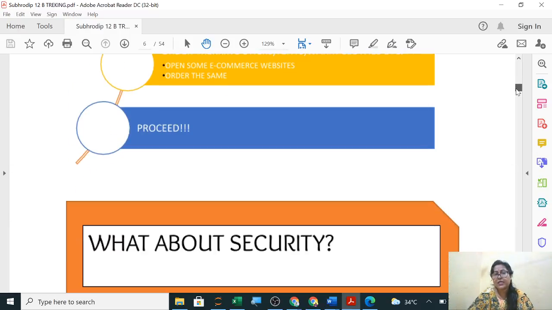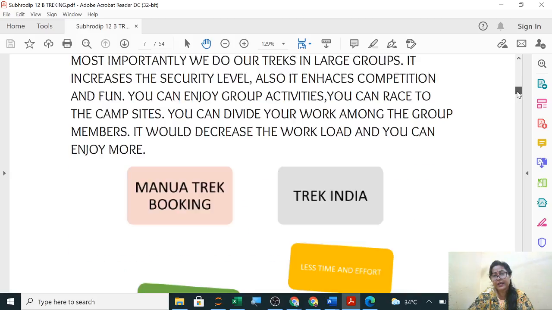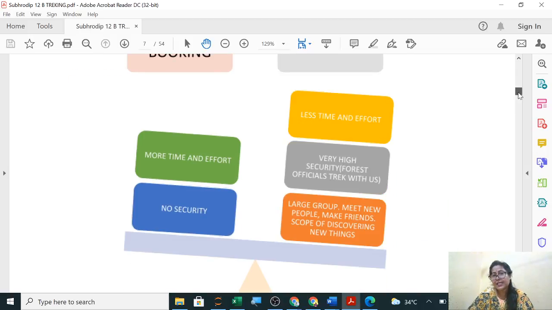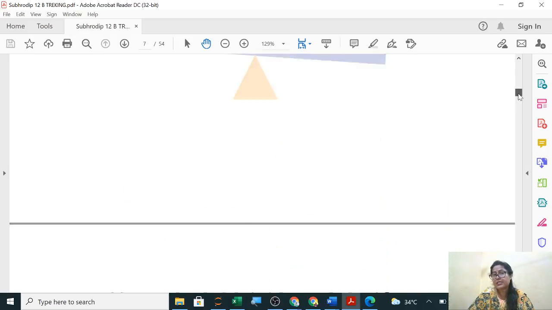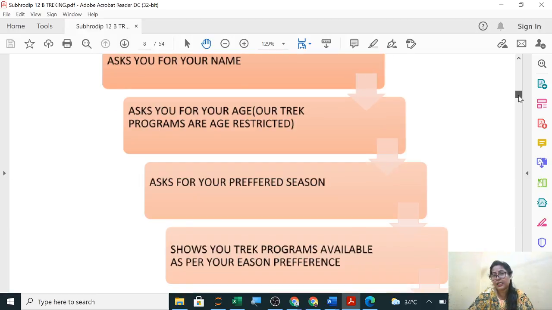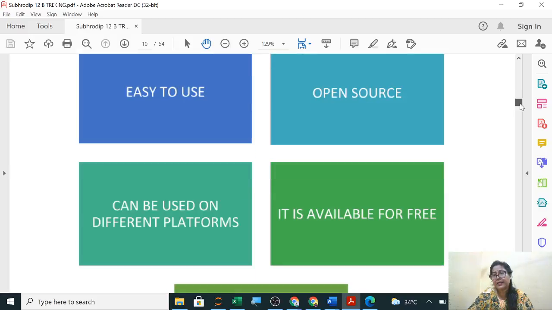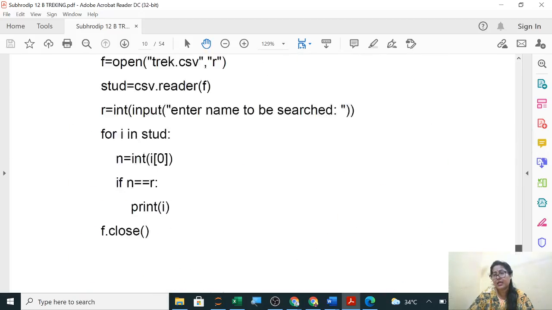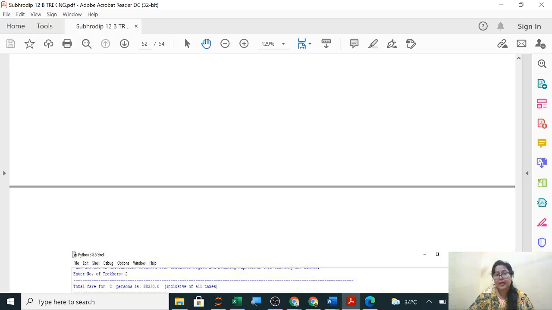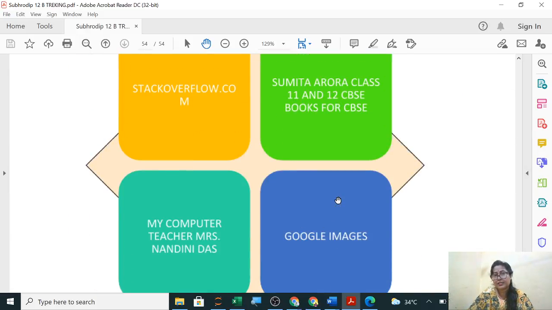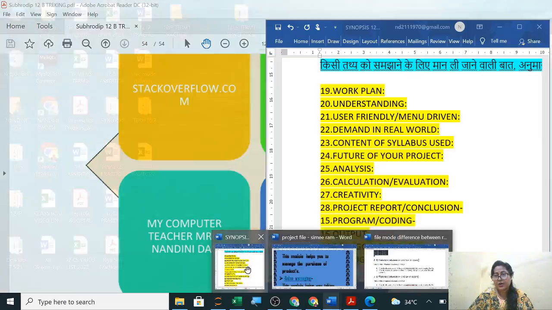Clear? Then about the security: how your software will be secured when we are doing any monetary transaction. So like this you can use pictures, and symbolically you can use AIL, art integrated learning, and explain your points. Clear? These you can see till the end here. At the end, the bibliography is also like this. So like this you can do it. So these are all the points.